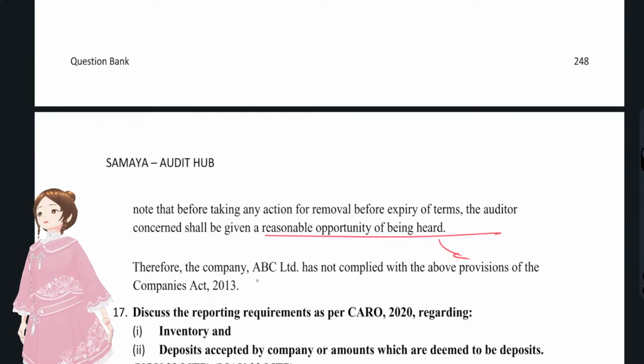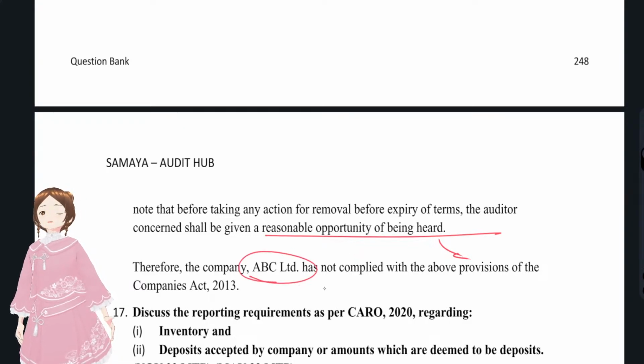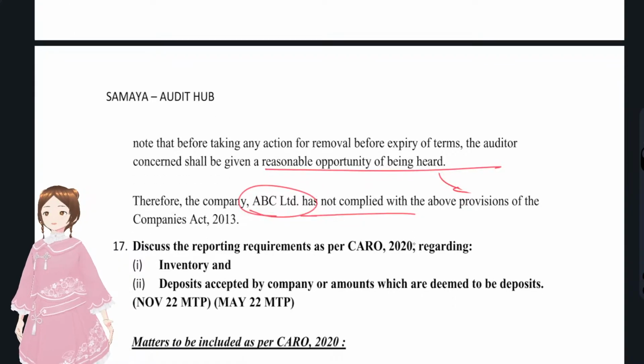Okay, therefore, whether the company had complied with the provisions? No, they have not complied, because they have not taken prior approval of the Central Government in Form ADT-2.